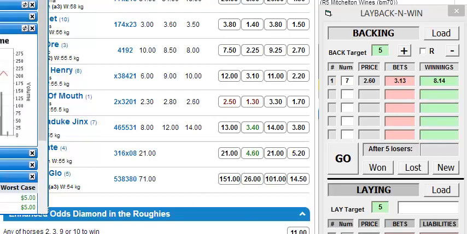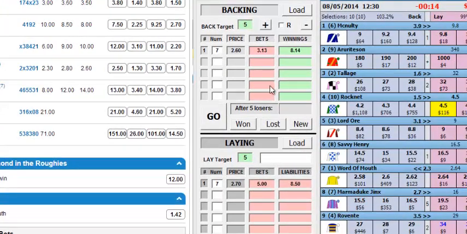So you can see there now we've got 5 on it. We've had our bet there, so all we need to do now is wait for the race to be run, and one of our bets will win. Whether our back bet or our lay bet will win, we'll soon find out.